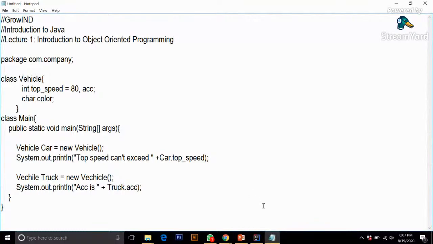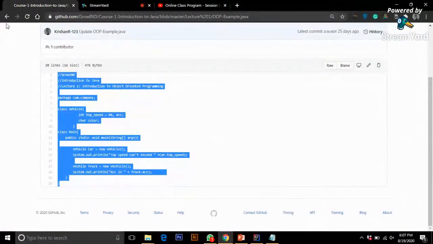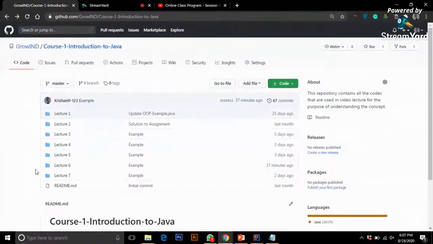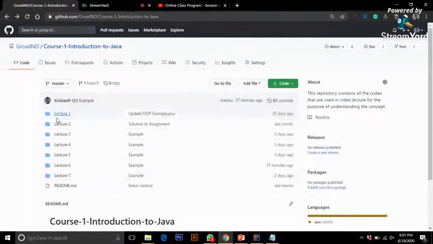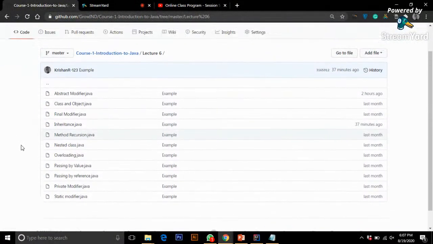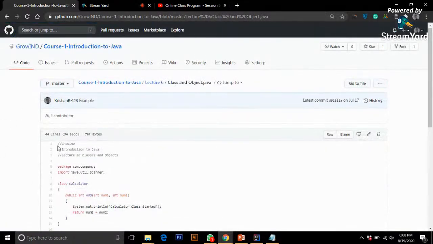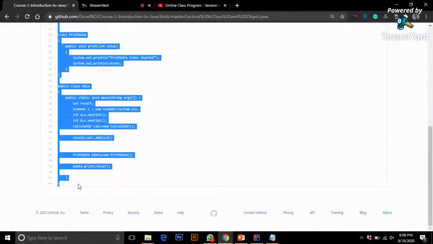Let's take another example. So move to the GitHub once again, guys. In this 1 hour lecture, it's quite difficult for me to cover all the examples that we have designed. What you can do is go to our GitHub, and you can simply look over any example that you want. I'm just discussing the important ones over here. All examples are basic and simple, and quite easy to understand.